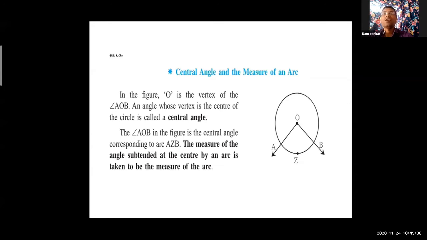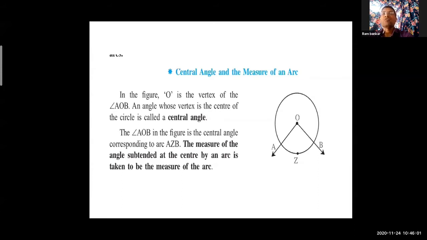In the figure, O is the vertex of the angle AOB. You know, dear students, we already learned vertex. What is meant by vertex? Vertex is the place where two arms join together. So that point is called vertex, or we can say it is a corner.